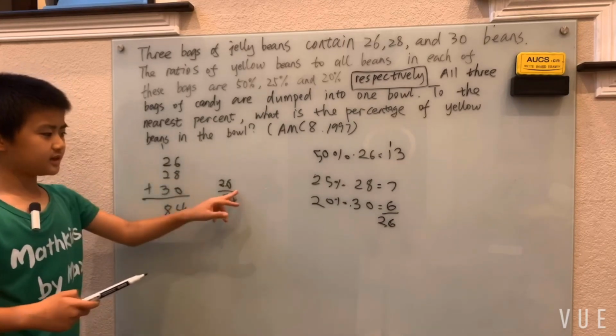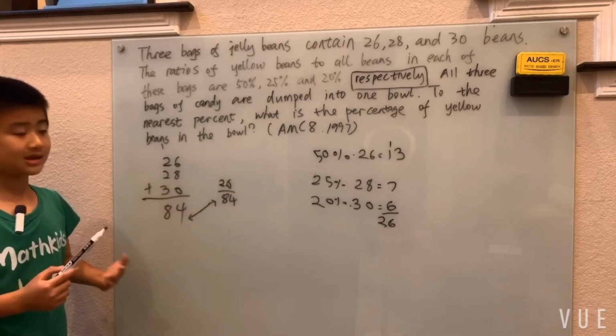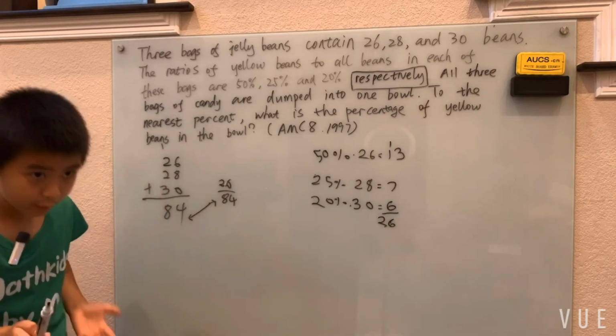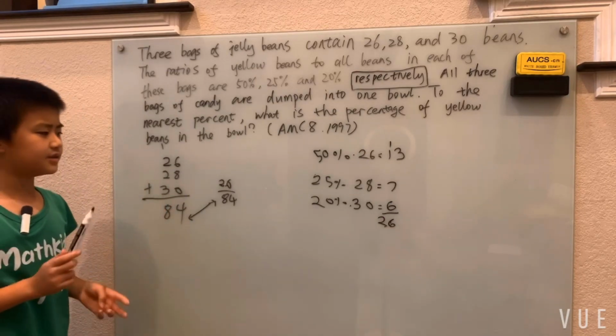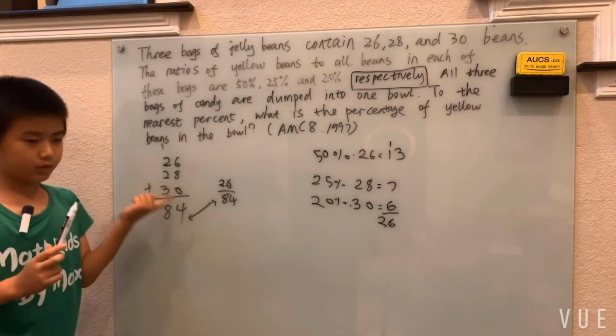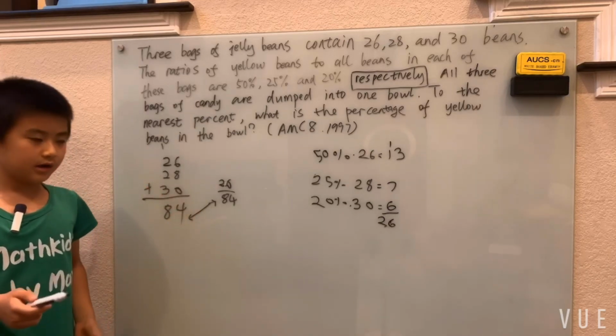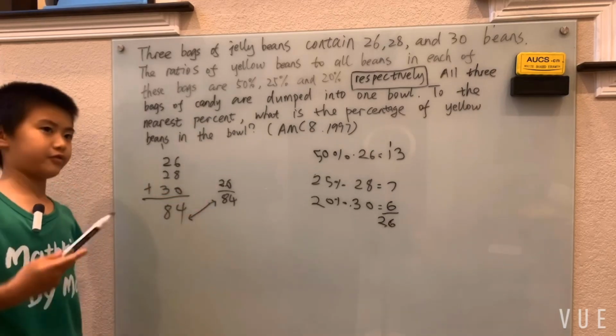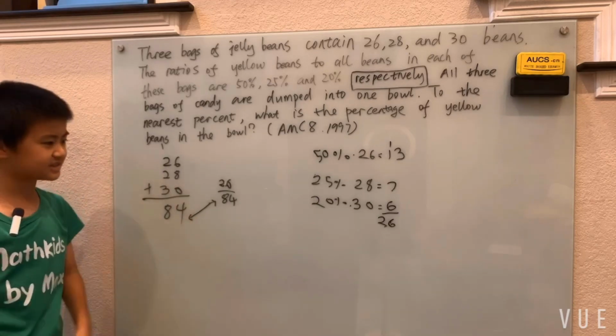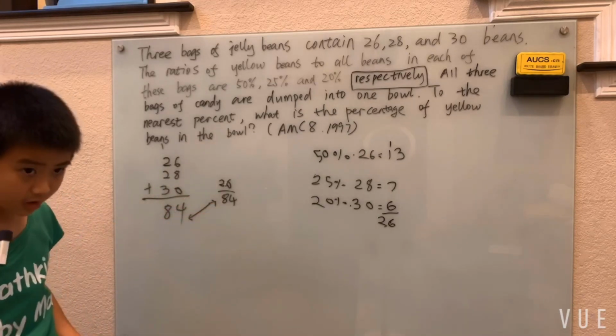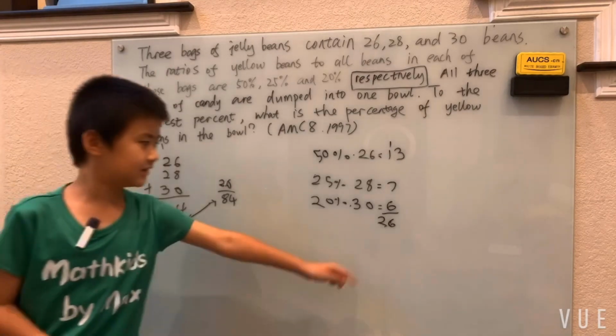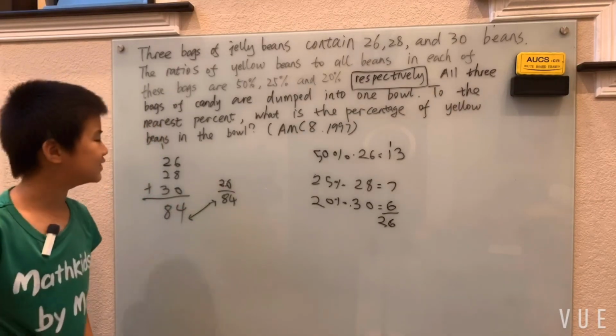And we see 84, it's never going to get even. 26/84 is not going to get into a fraction with 100 as a denominator without the numerator being a fraction or a decimal or something nasty. So we're going to have to use long division.